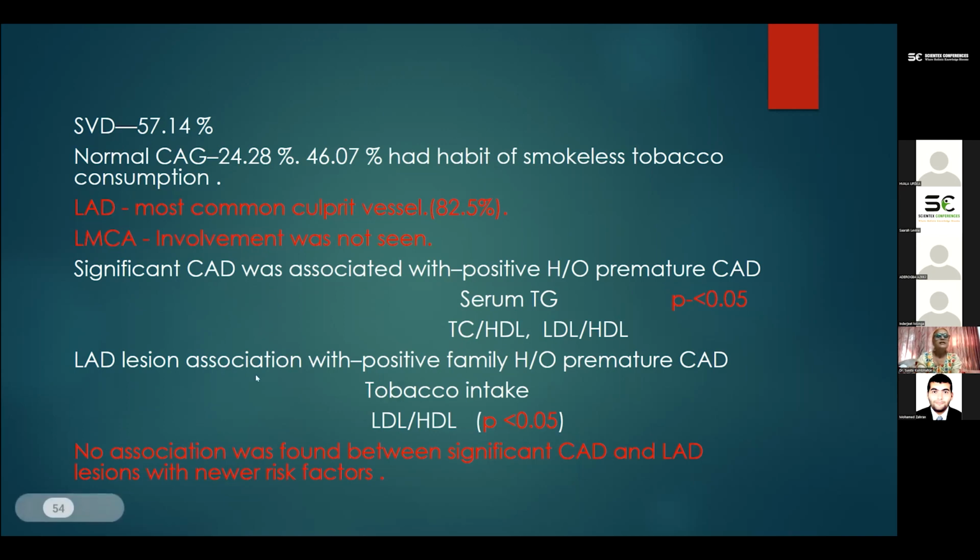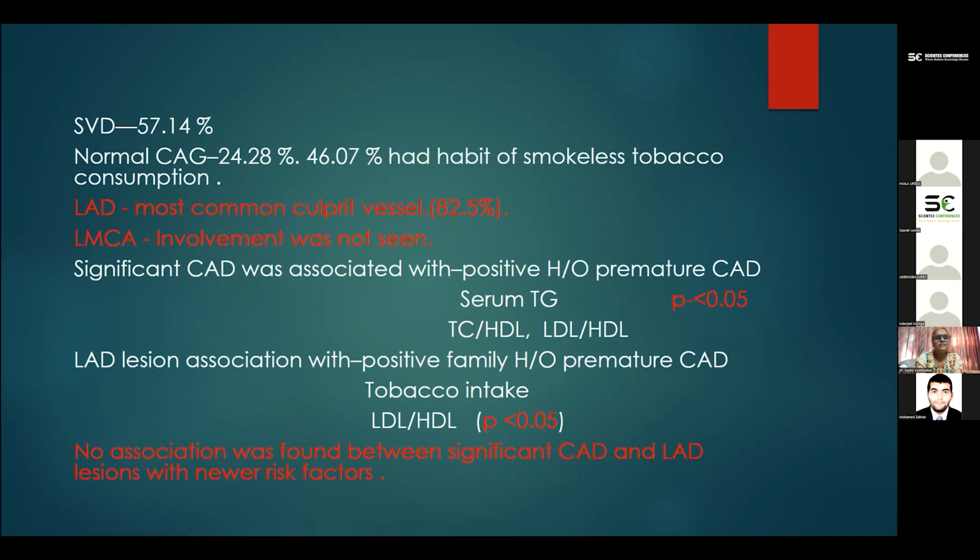Then LAD lesion was associated with a positive family history of premature CAD, tobacco intake, and the LDL and HDL ratio. Proximal LAD lesion and mid LAD lesion were mostly associated with positive family history, tobacco intake, and the LDL and HDL ratio. No correlation was found between significant CAD and LAD lesion with the newer risk factors.